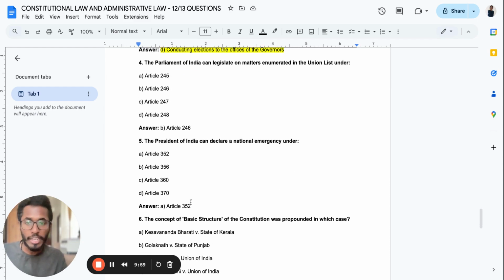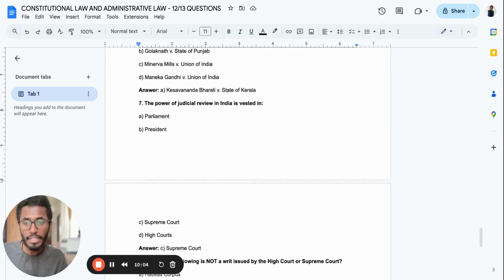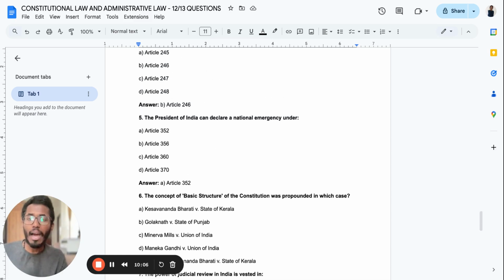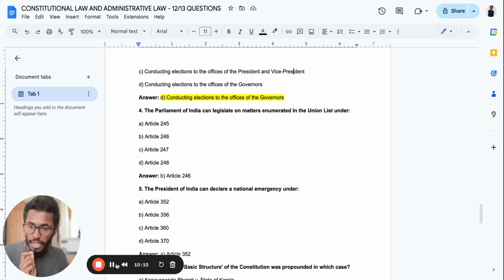Article 352. I've already taught you this. And keeping that in mind, it's very important for you to note down that, without fail, articles are very crucial and important questions, so you will have to do regular revision.